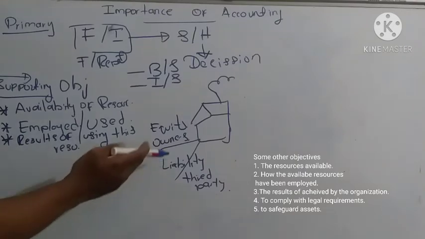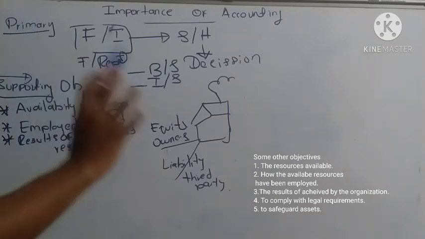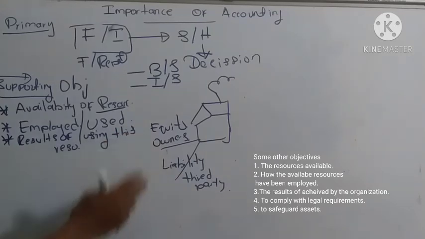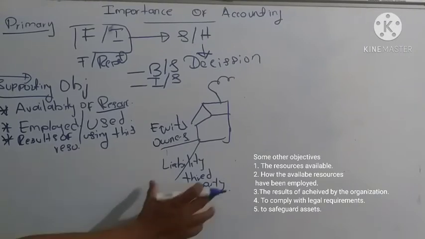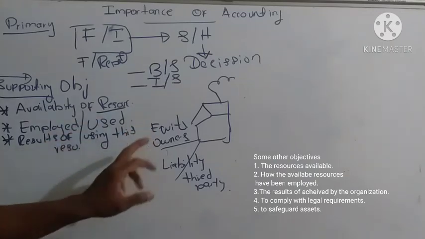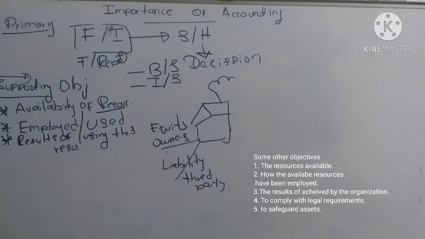So these funds can be known as resources. An organization can get resources in two ways. First, from its owners. Second, from a third party. When the organization gets resources from owners, that is known as equity. When it gets resources from a third party, that is known as liability. So accounting will show how much the organization got from its owners and how much from a third party.